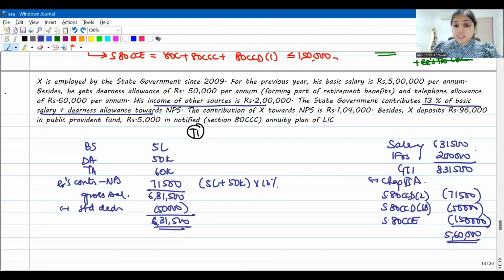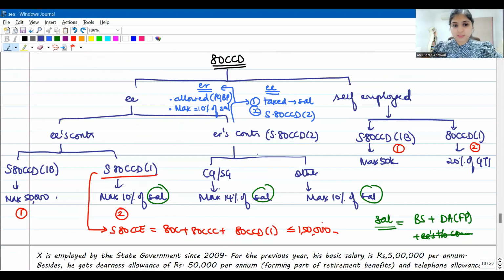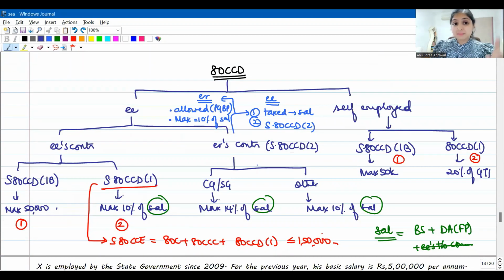I think several concepts we've touched upon through this one question. 80CCD, please remember, first you will check whether your assessee is an employee or self-employed person. If employee, there will be own contribution and employer's contribution. Own contribution under subsection 1B, you give 50,000 deduction maximum. Under subsection 1, maximum 10% of salary only. Employer's contribution will first be taxed under the head salaries, and then you will get a deduction under 80CCD subsection